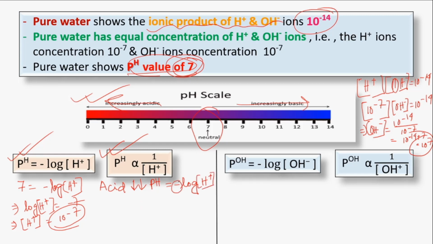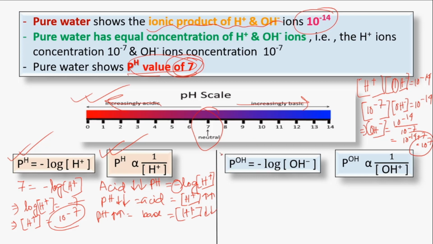So negative means an inversely proportional relationship. If the pH is low, that means acid, and it has more hydrogen ion concentration, while if pH is high, mainly for base, it shows less hydrogen ion concentration.